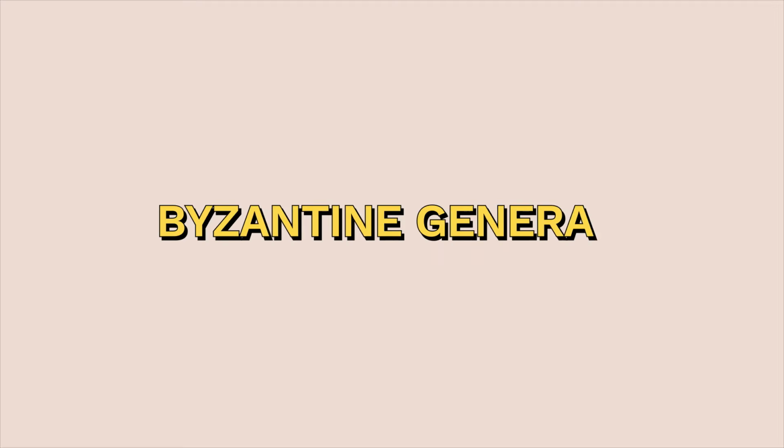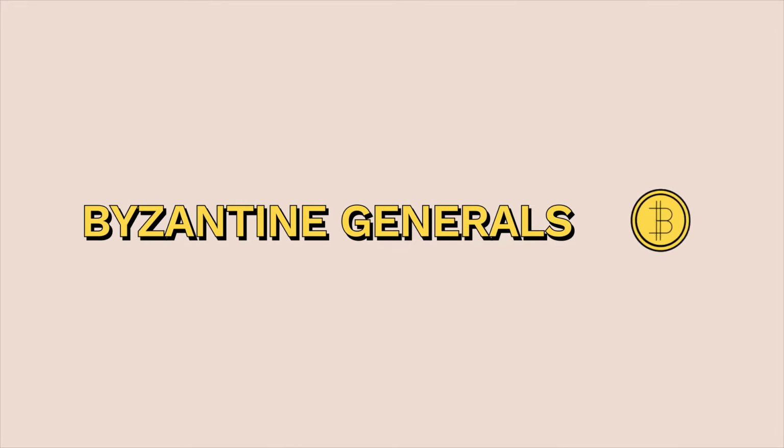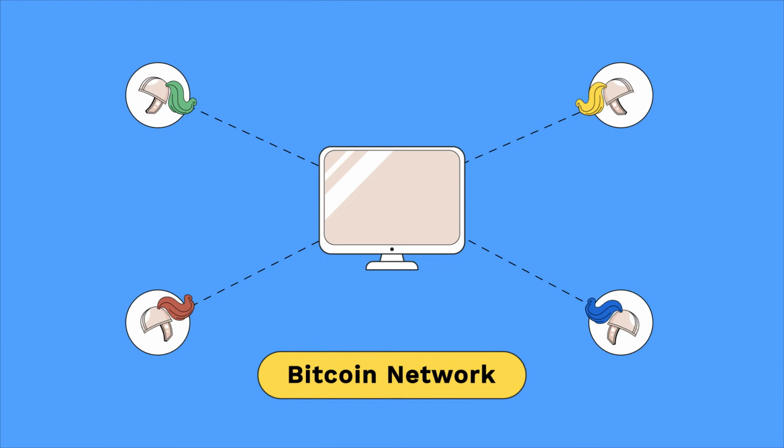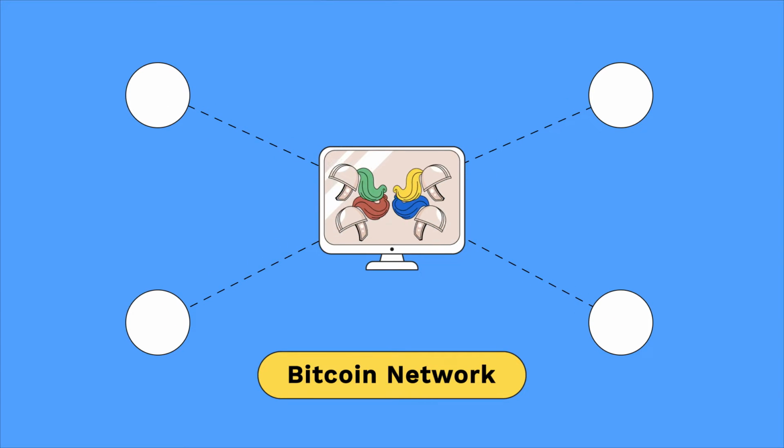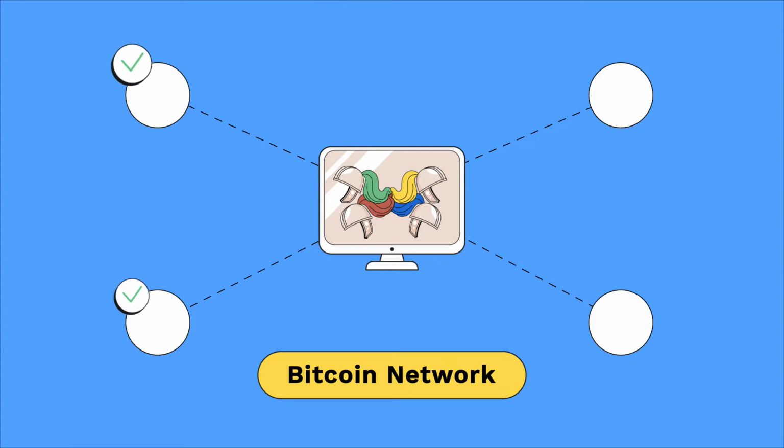Let's apply the Byzantine general's logic dilemma to the context of Bitcoin. Each general represents a network node. These nodes need to reach a general agreement or consensus on the current state of the Bitcoin network. This is done by the majority. If the majority of nodes agree, they all execute the same action to avoid failure.